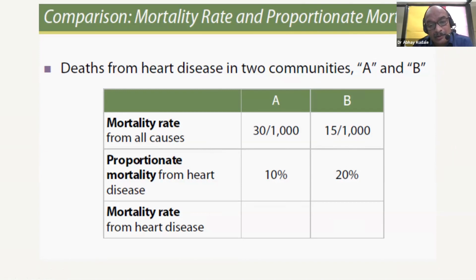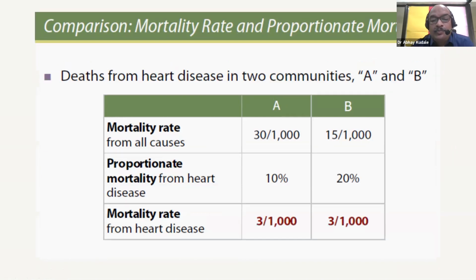The mortality rate becomes 3 per 1000 in both cases. So this is how mortality rate and proportionate mortality are related to each other, and one can calculate that.